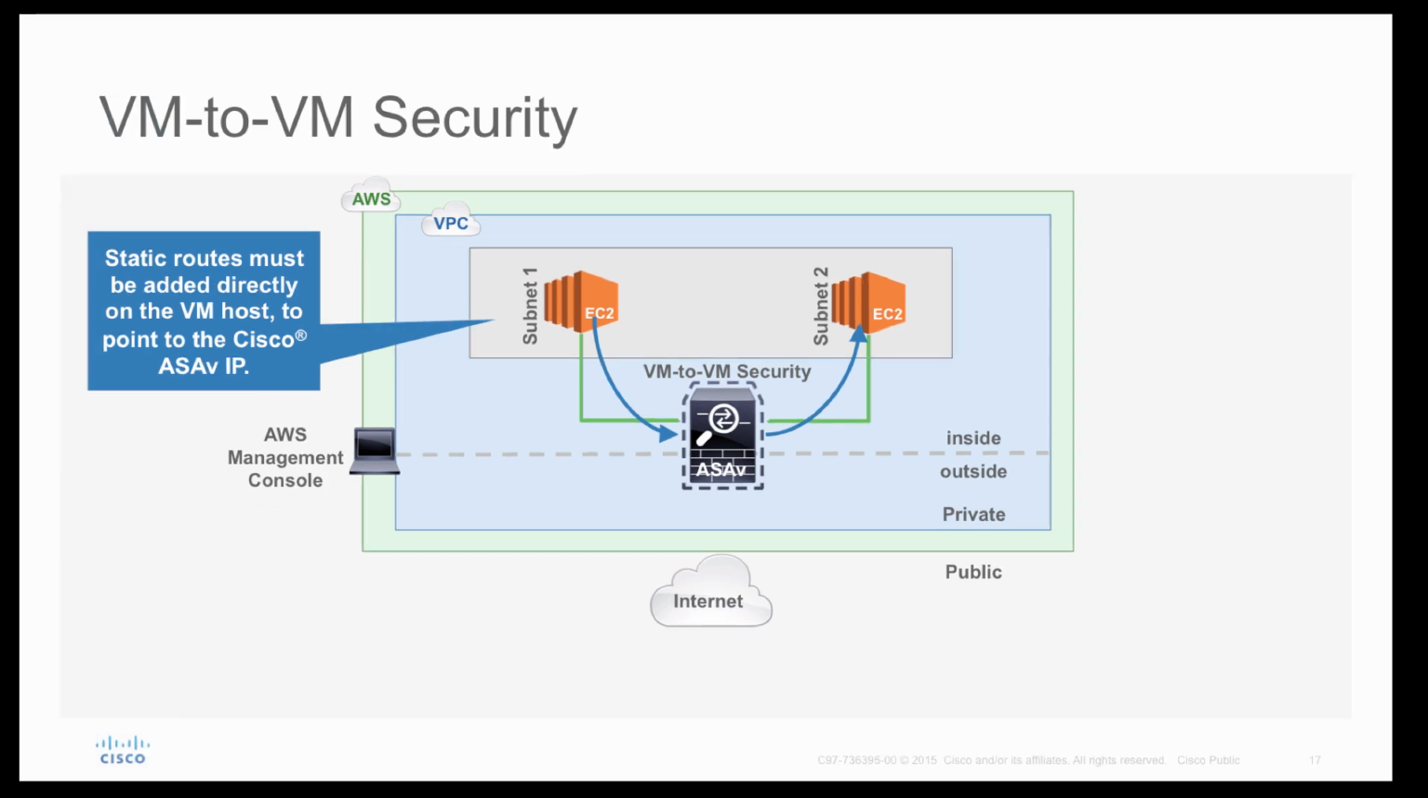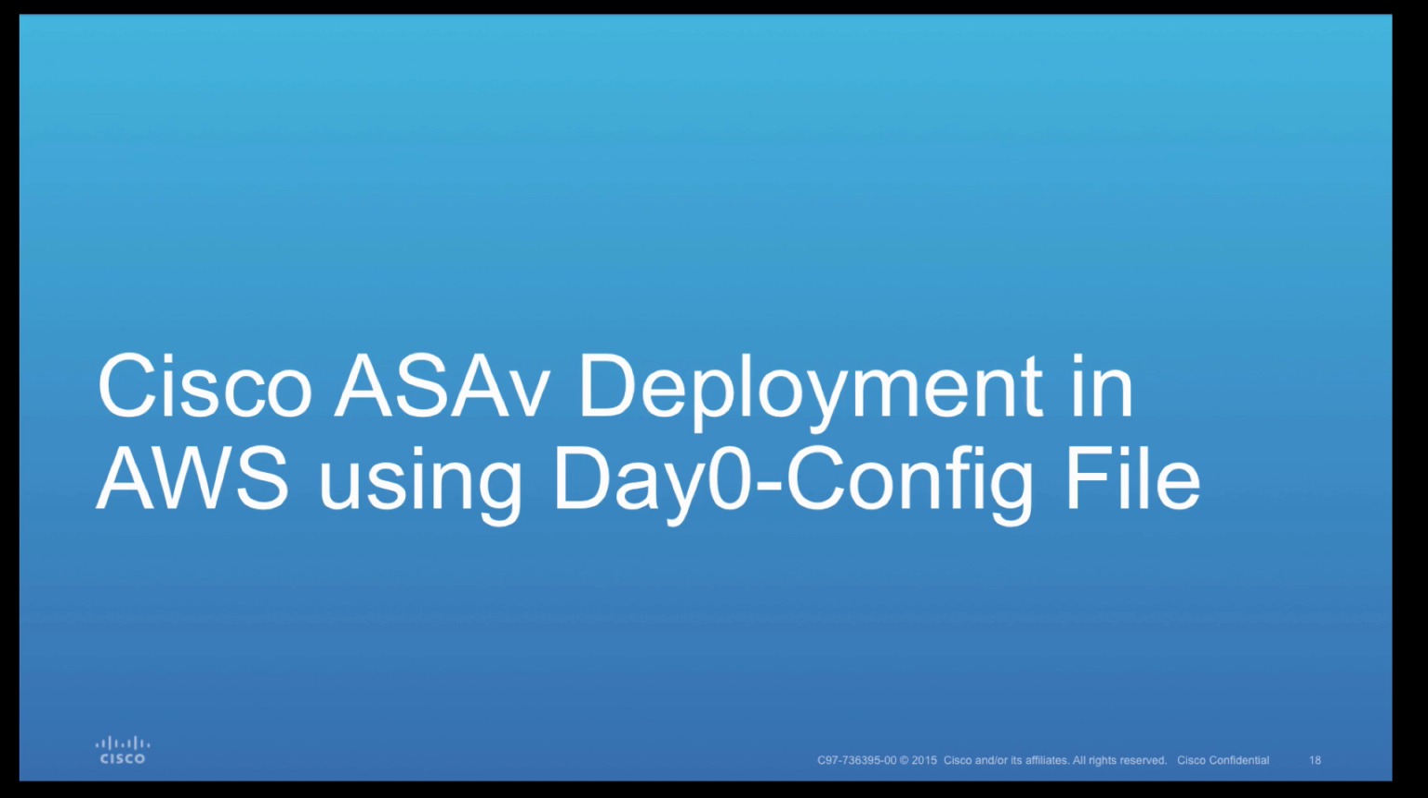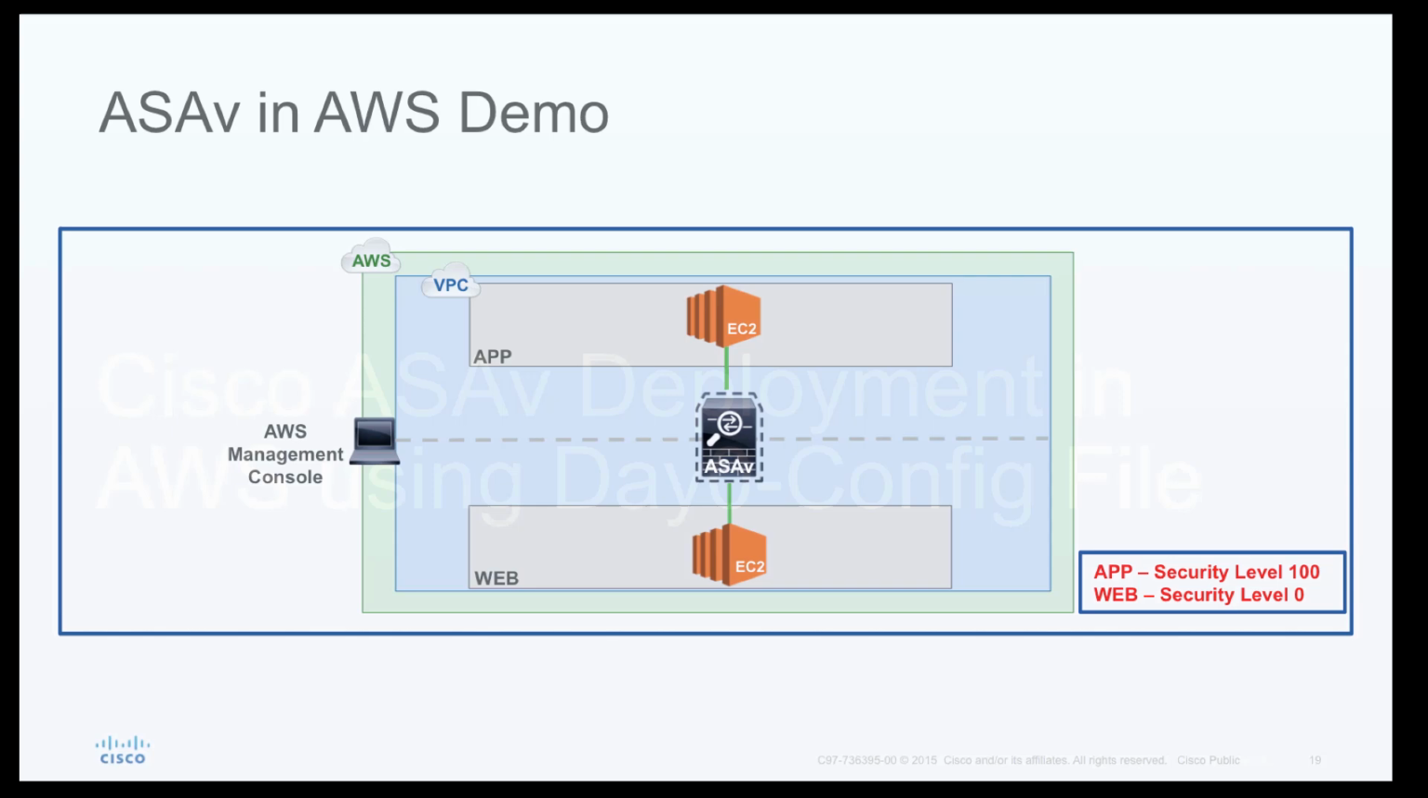Let's move on to our next topic, Cisco ASAv deployment in AWS using day 0 configuration file. So this is our setup. I have created virtual private cloud tenant 1. Under tenant 1 I have two DMZ interfaces, app DMZ and web DMZ. I have also created two Linux boxes, one in each DMZ, and by the end of this lab you should be able to ping from Linux 1 to Linux 2 and vice versa.